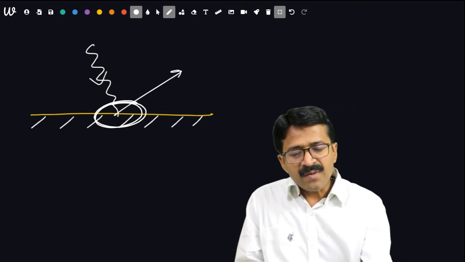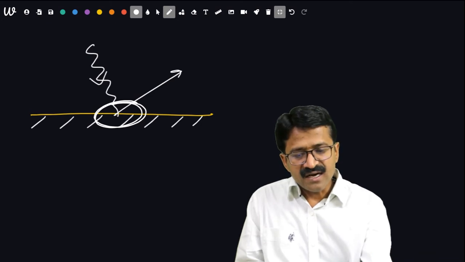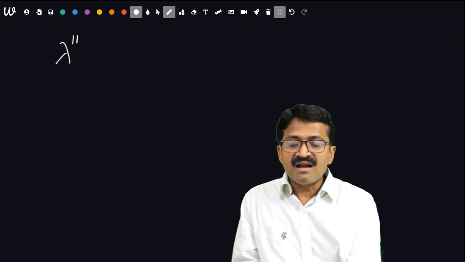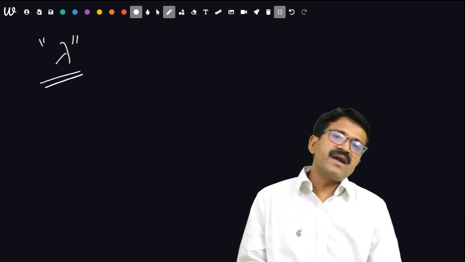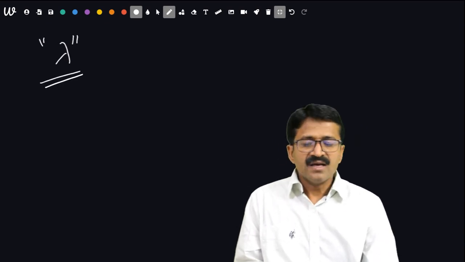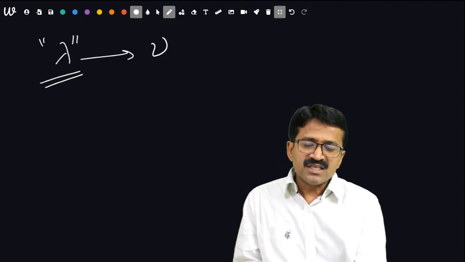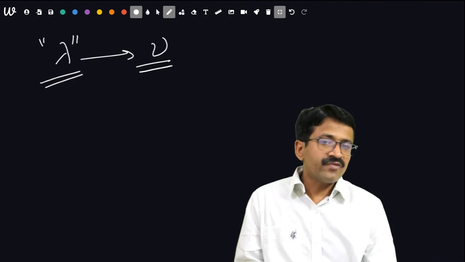Now what about the dependence? Another question is the dependence on wavelength lambda. It does depend upon wavelength lambda. With a change of wavelength, there will be a change in frequency. Now what is the effect of frequency?